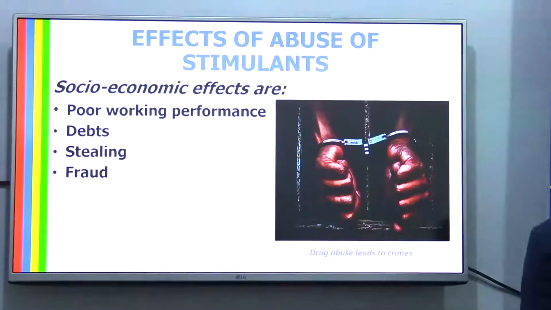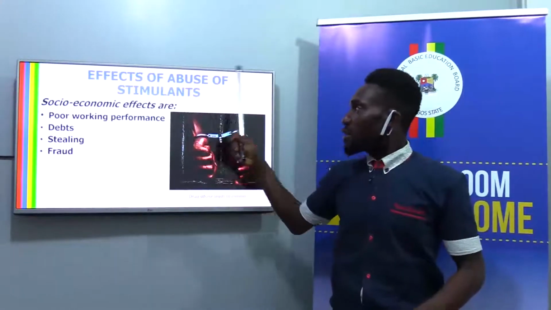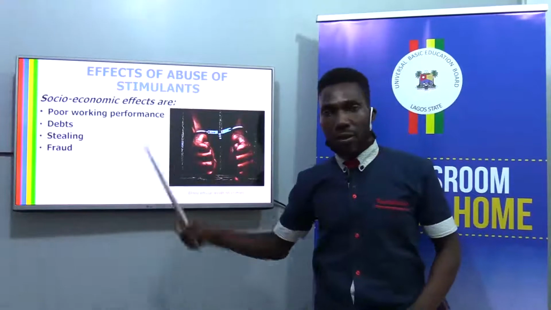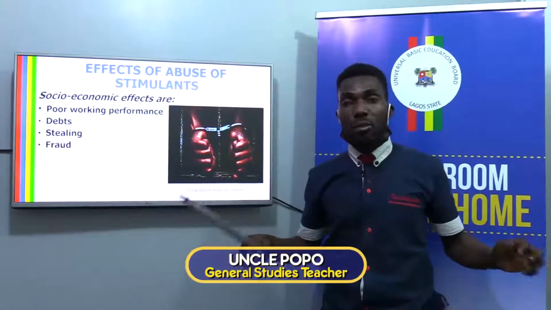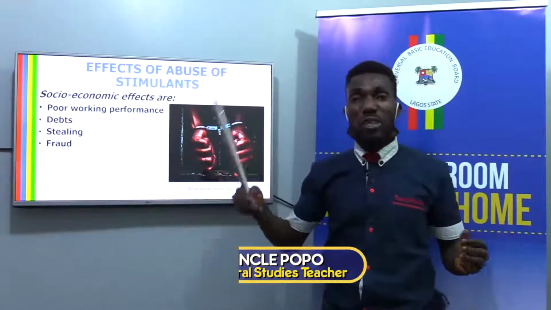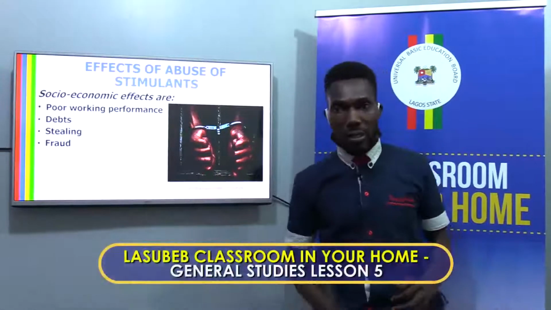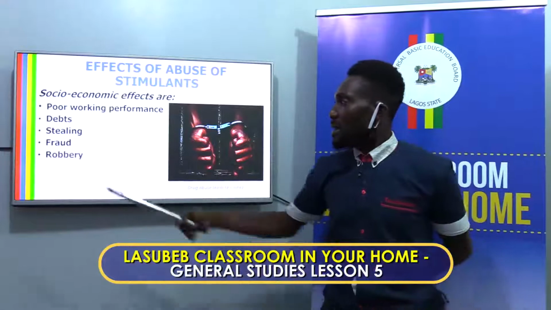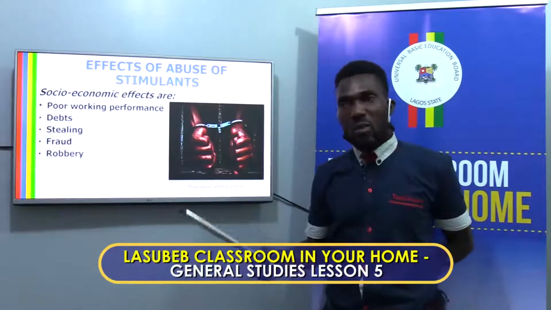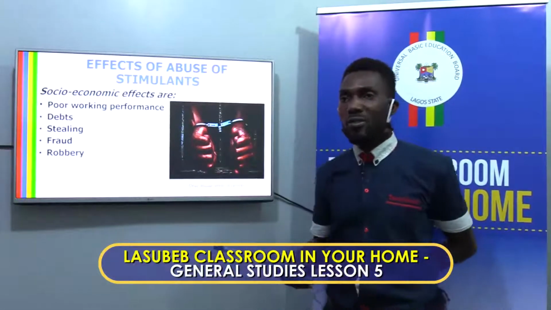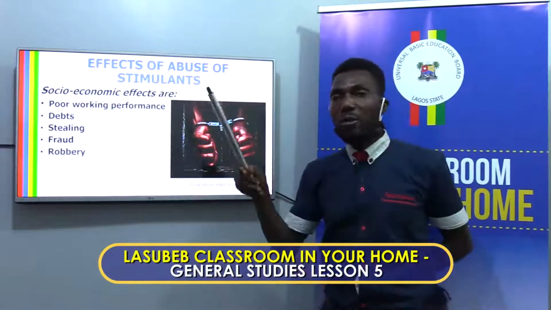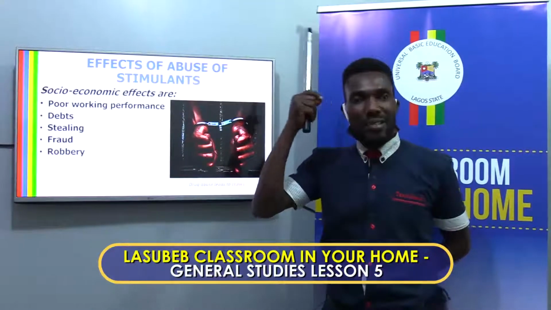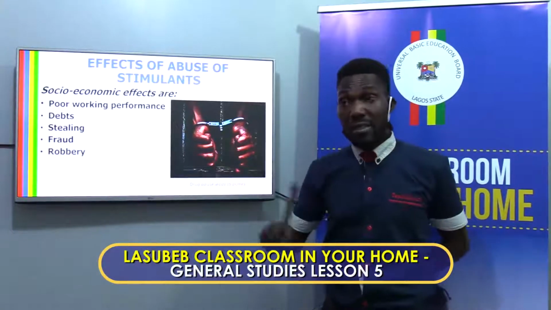Next is fraud. Another effect of abuse of stimulant is fraud. Some people, if they don't have any means to work to get the money to purchase the stimulant, go into fraud. Next is robbery. That's why you see some of the robbers today who have taken stimulant before going for robbery, to affect their system and nervous system.